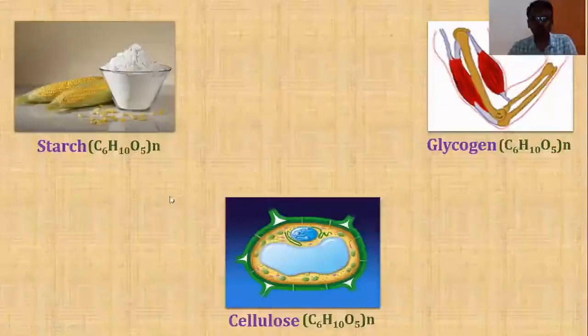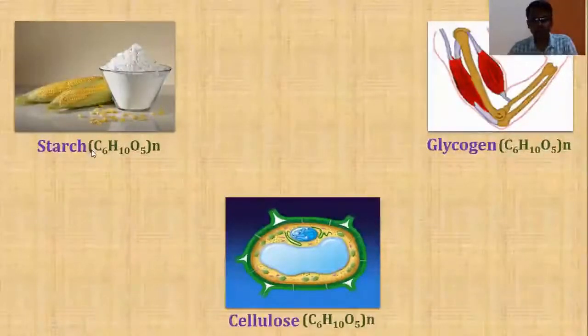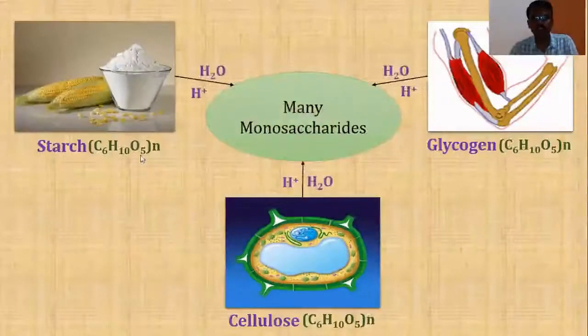Now we have 3 examples of carbohydrates: starch, glycogen and cellulose. If you subject these 3 carbohydrates, or any other such carbohydrate, to hydrolysis, they give many monosaccharide units.